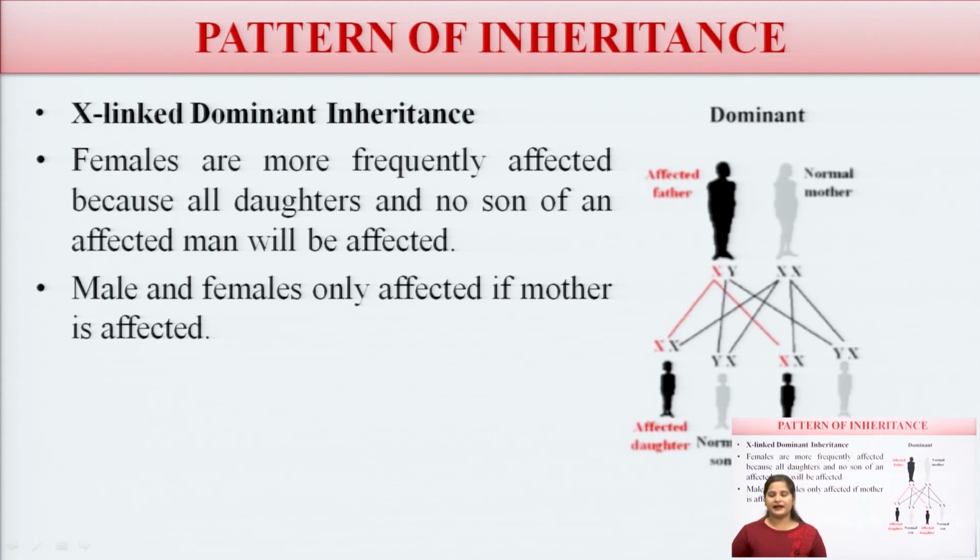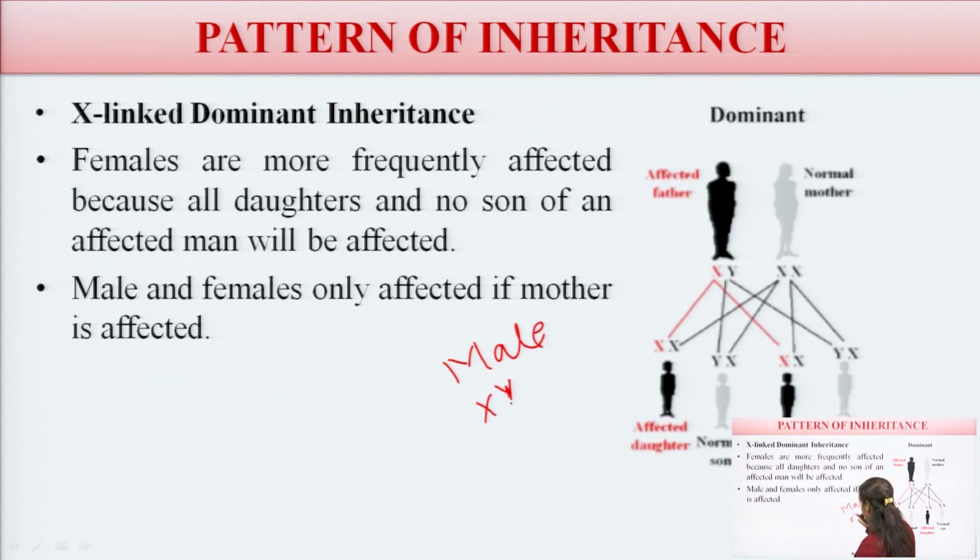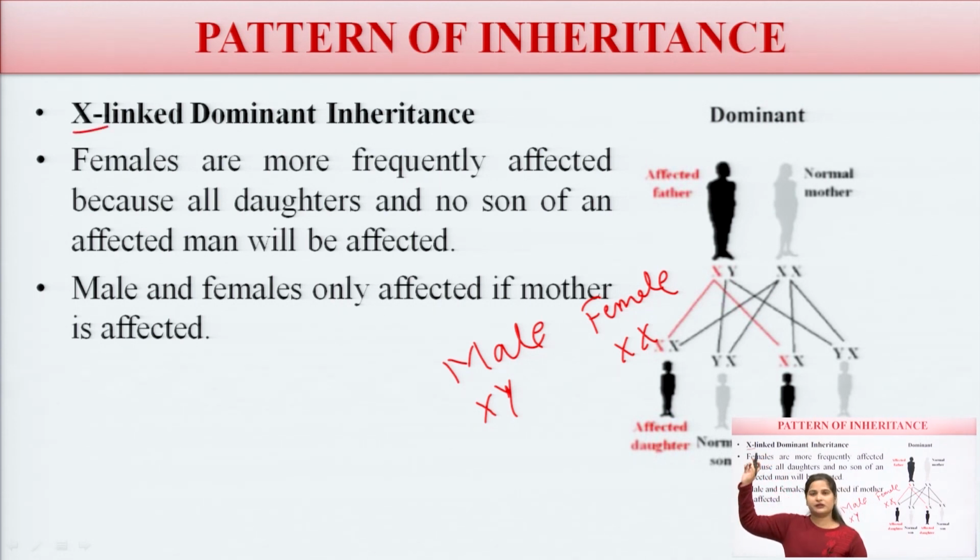Now, next one, X-linked dominant inheritance. As you know, the male carries both X and Y, but the female always carries X. So females are most frequently affected, because all the daughters are affected and no son is affected, since it is X-linked dominant.